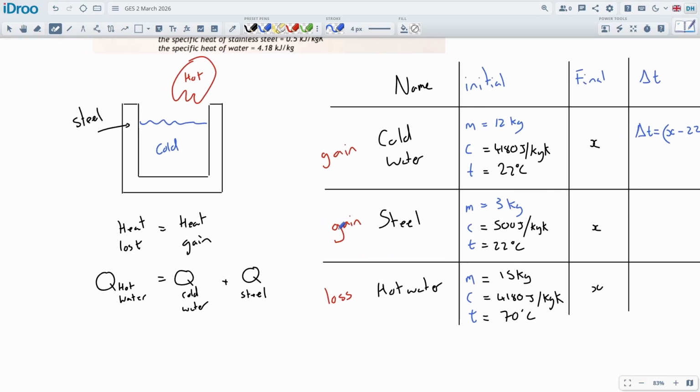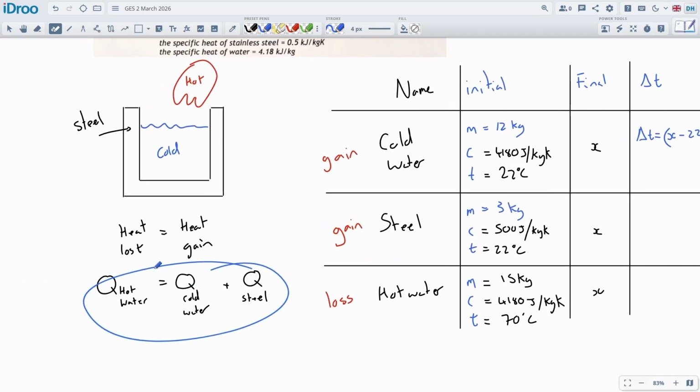The reason why it's staying positive is because of this situation over here. We're just saying they're all positive. So even if we're losing, we're still going to keep it as positive. It's quite common to keep delta T as being a positive number.